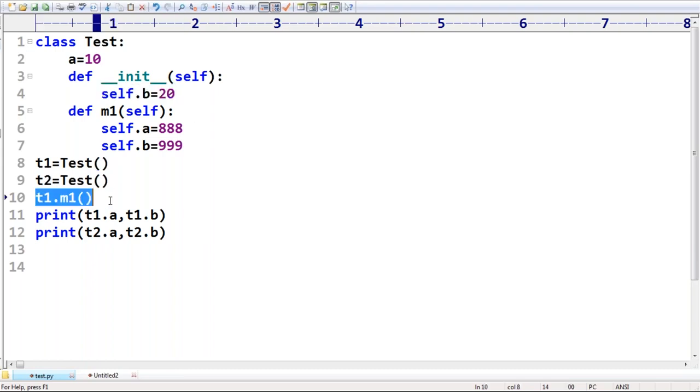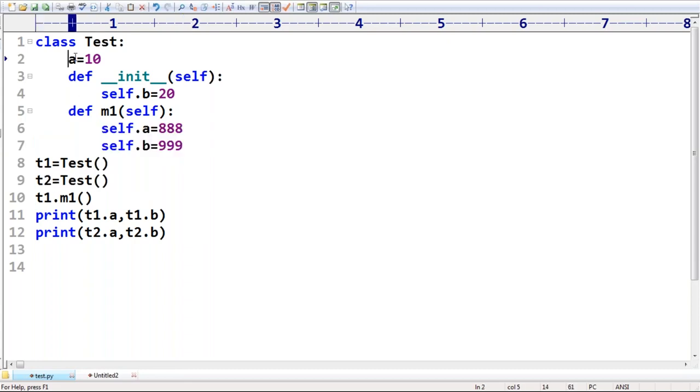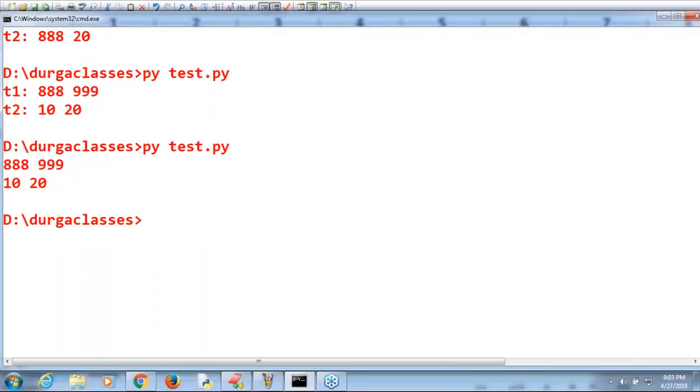Next T1.m1(): a, a new variable, will be created, and b already there for T1, 20 will be replaced with 999. So for T1 the updated values are 888, 999. Next for T2, a is class level only and b is instance level. So 888, 999, 10, 20.